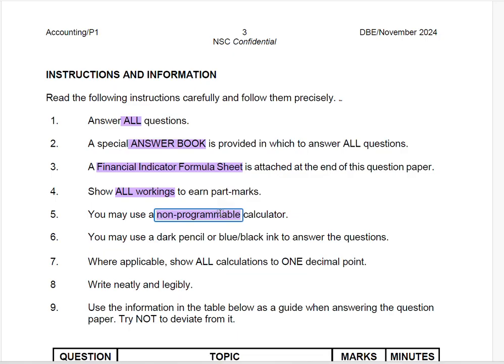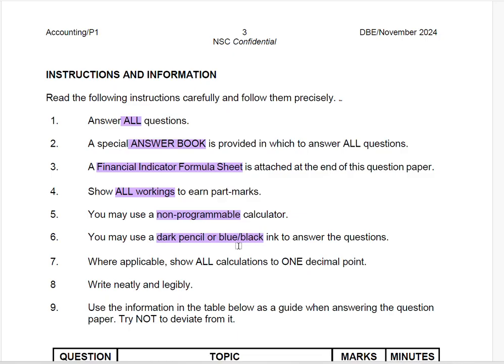Number 6 says you may use dark pencil or blue or black ink to answer the question. Again, candidates, this is very important for you to ensure that you are using the pen that you have been using throughout the year. Your teachers during the year would have emphasized that you use black or blue ink.